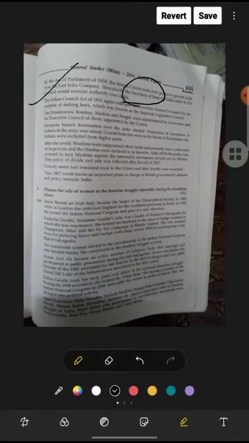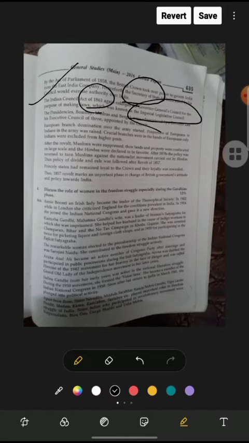The Indian Councils Act of 1861 again enlarged the Governor General's Council for the purpose of making laws, which was known as the Imperial Legislative Council. So in 1861 there was the Imperial Legislative Council, built up from the Governor General's Council. The presidencies of Bombay, Madras and Bengal were administered by a governor and his executive council of three appointed by the crown. European domination over the army started, and the proportion of Europeans to Indians in the army was raised.